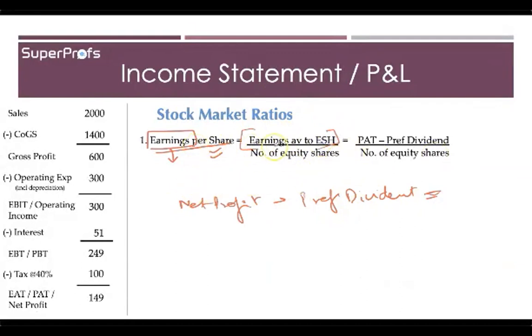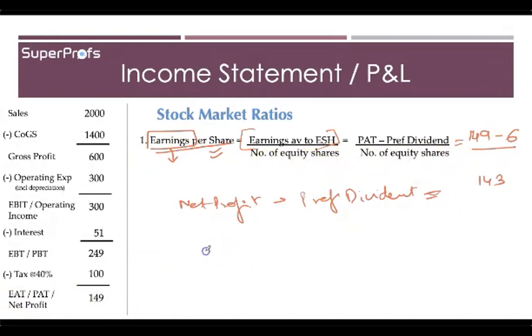Therefore, this ratio can also be written as PAT minus preference dividend divided by number of equity shares. Okay. So in the previous example that we had taken, 149 lakh was the PAT. Okay. And 6 lakh was the preference dividend. Therefore, 143 lakhs, divided by number of equity shares. Now, number of equity shares.